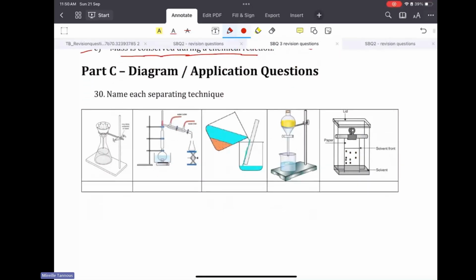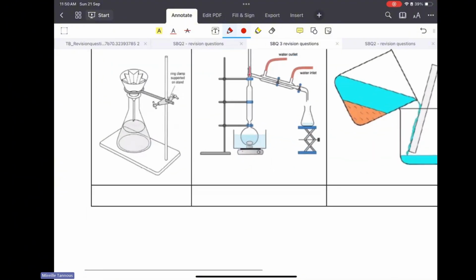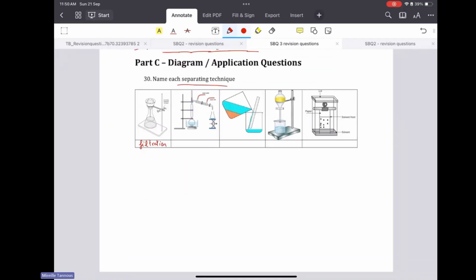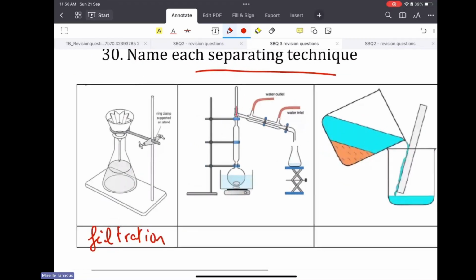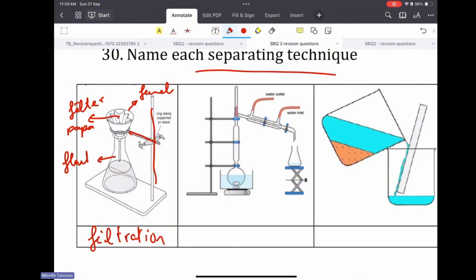Name the separating techniques. So this one is a filtration technique, and you need to know all the components. This is a ring stand, this is a support, this is a funnel, this is a filter paper, and that's a receiving flask or an Erlenmeyer flask.